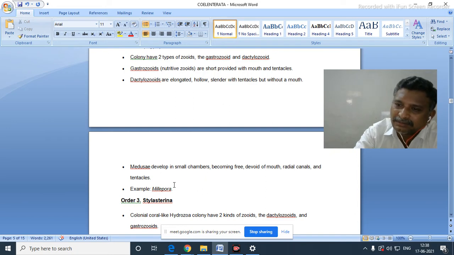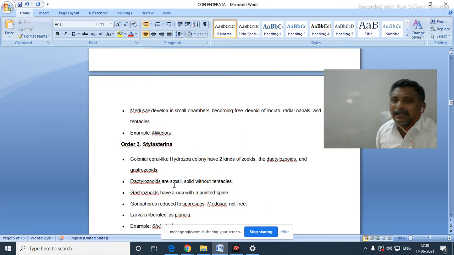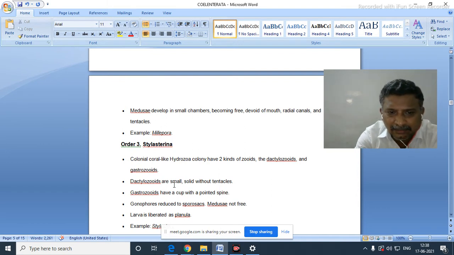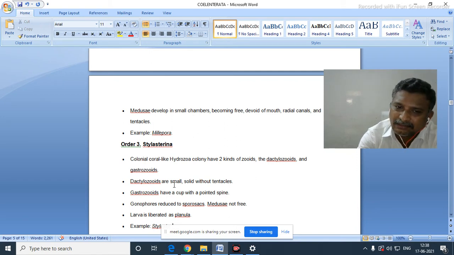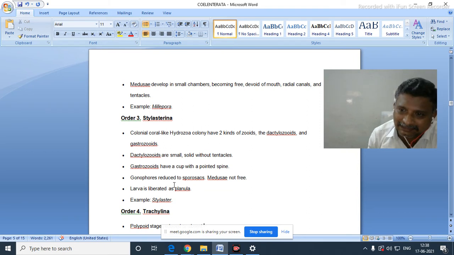Millepora forms coral also. Now another order 3, Stylasterina. They are colonial corals like hydrozoa. The colony has two kinds of zoids, dactylozoids and gastrozoids. Dactylozoids are small, solid, without tentacles. Gastrozoids have a cup with a pointed spine. Gonopores are reduced to spore sacs. Medusa not free. Larva is liberated as a planula. Example for this one is Stylaster.